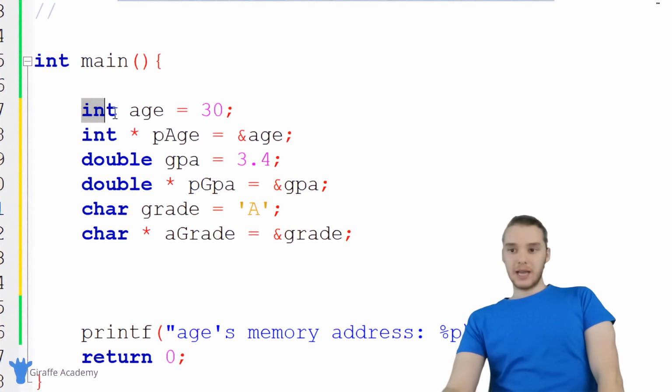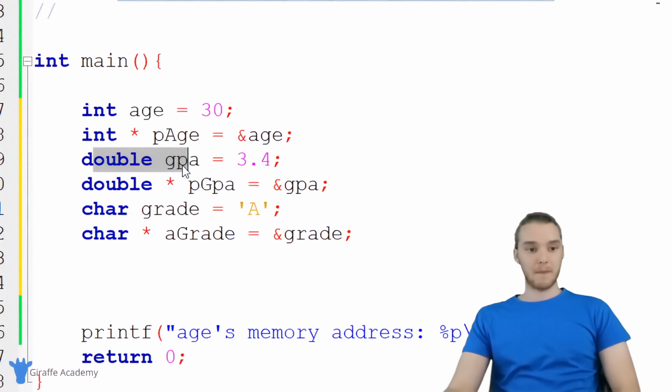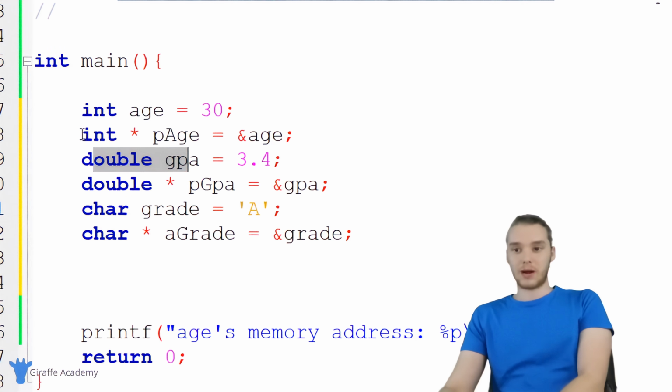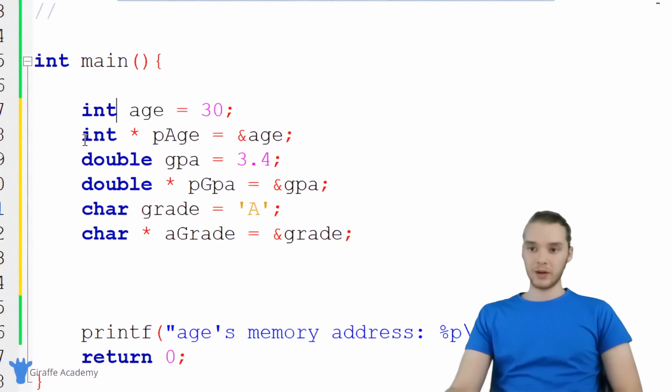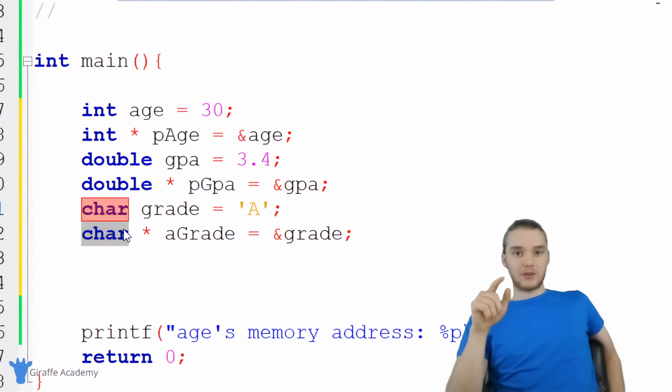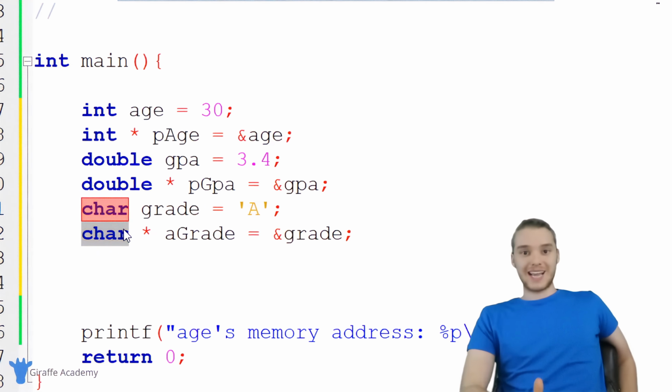And just like we create integer variables and double variables, we can also create pointer variables. The only difference is whenever we create a pointer variable, we're going to store the memory address of another variable in our program. So you'll see over here, when I create this pointer variable, I'm using the data type of the variable whose address I'm storing. So over here, when I'm storing the address of an integer variable, I'm saying int here. When I'm storing the address of a double variable, I'm saying double here. When I'm storing the address of a char variable, I'm saying char here. And that's the basics of using pointers and also creating pointer variables and storing memory addresses inside of variables.